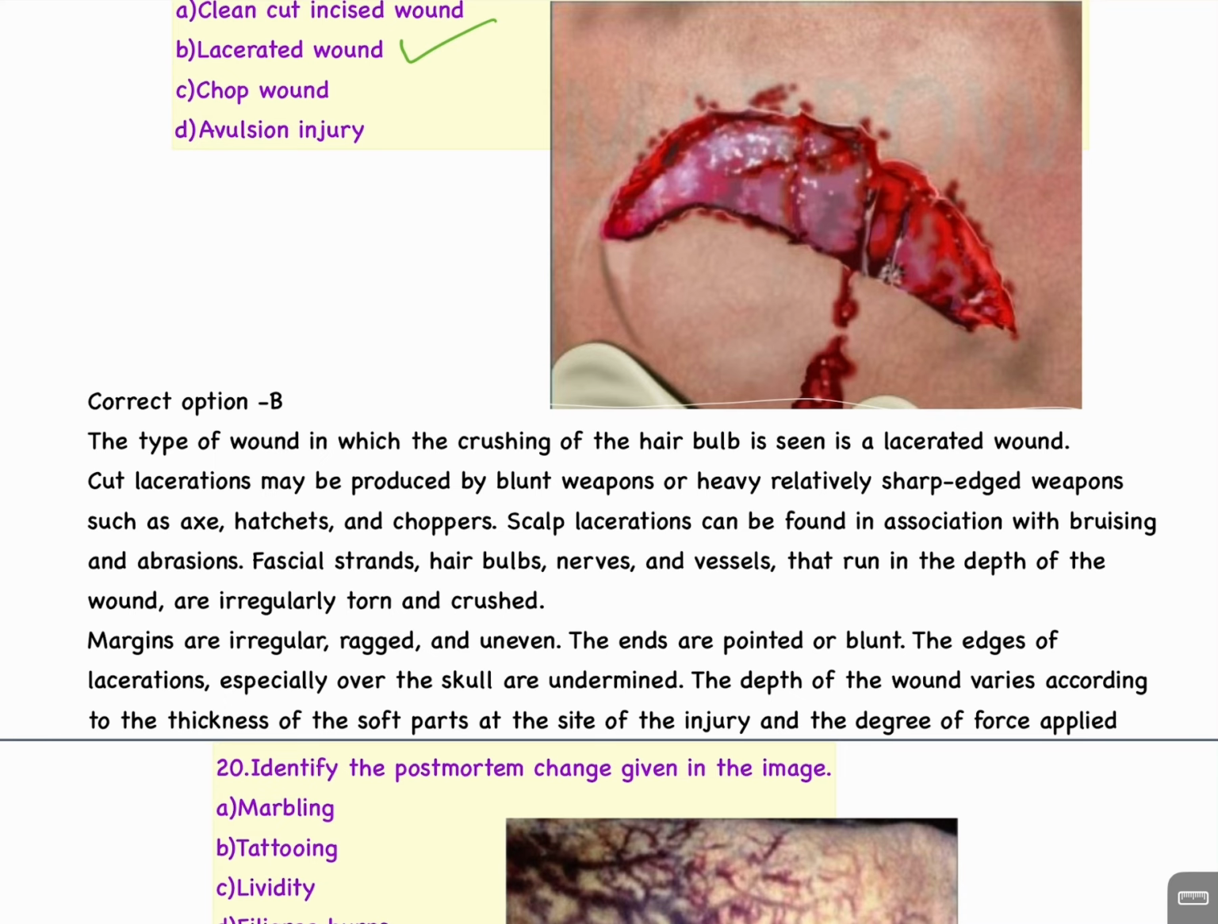The ends are pointed or blunt. The edges of laceration, especially over the skull, are undermined. The depth of the wound varies according to the thickness of the soft parts at the site of the injury and the degree of force applied.